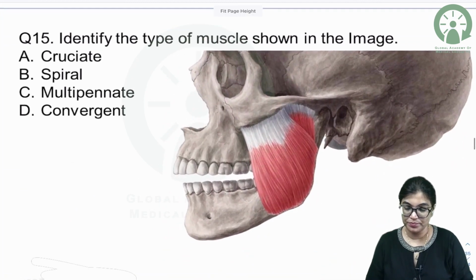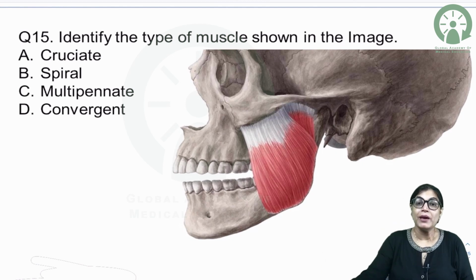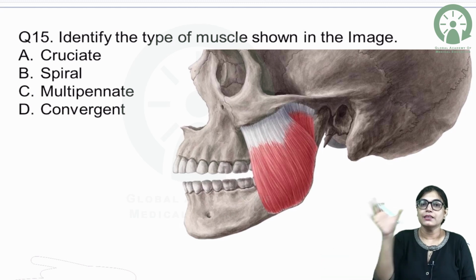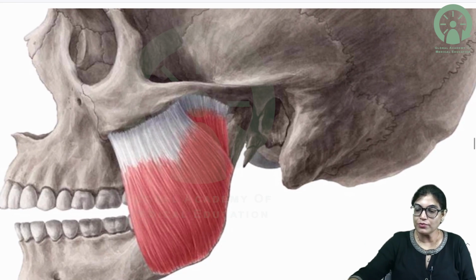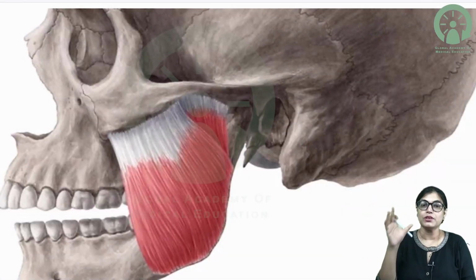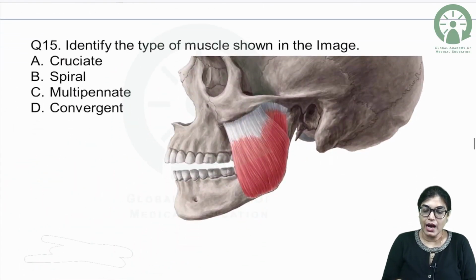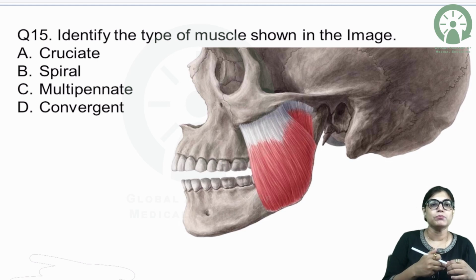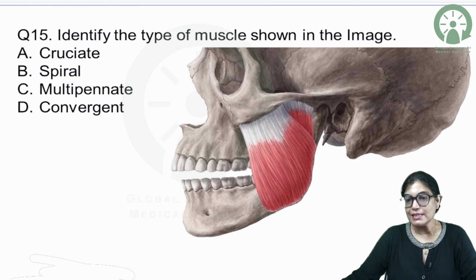Now my dear aspirants, this is another image based MCQ for you. Identify the muscle shown in the diagram. First thing is that this is the lateral view of the skull. In this lateral view of the skull, you first have to identify this muscle and then mark the right answer. Coming to the options, identify the muscle shown in the image, whether the muscle fiber is cruciate, convergent, multipinnate or spiral. So this is also an MCQ of morphological classification of the muscle fiber.